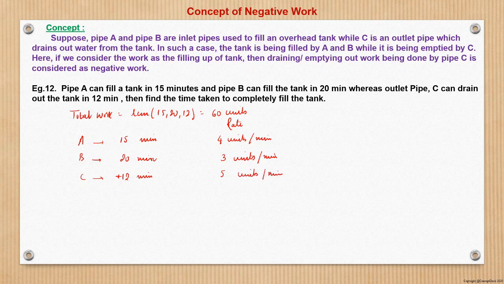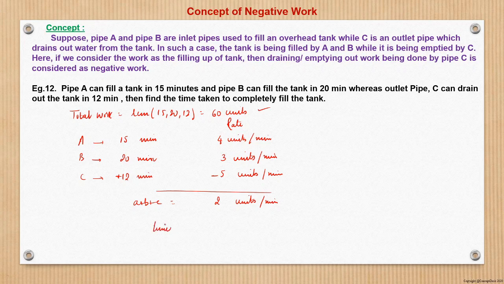Now here we should be careful. C is doing a negative work, right? C is draining out. So C is actually doing negative work, so minus 5 units of work per minute. So what is the total? A plus B plus C will be doing 4 plus 3, 7 minus 5 is 2 units per minute, right?